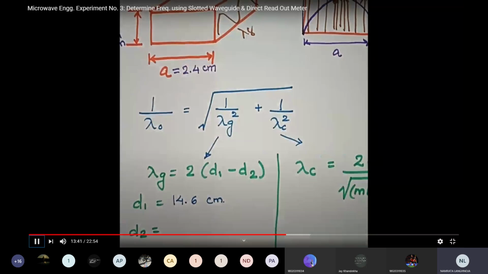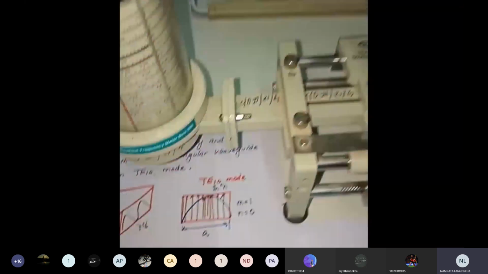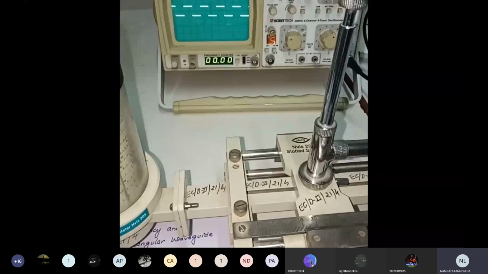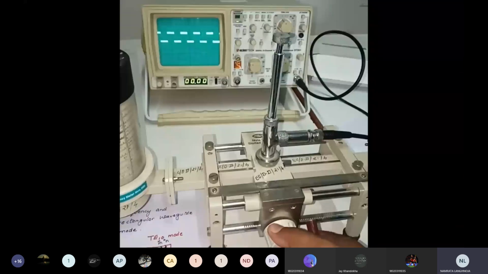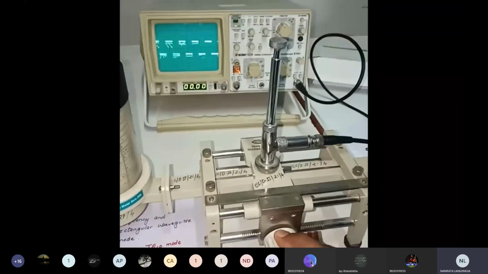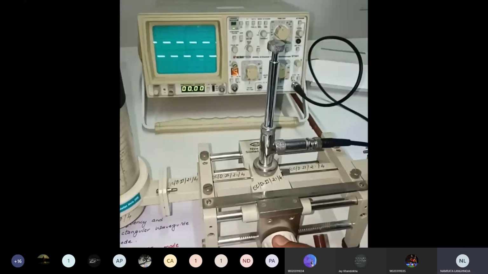The location of the second, consecutive minima we want to find out. So once again I will move my probe in the slotted waveguide section in such a way that we will have the next minima. You can see the signal amplitude is increasing, and it keeps increasing.